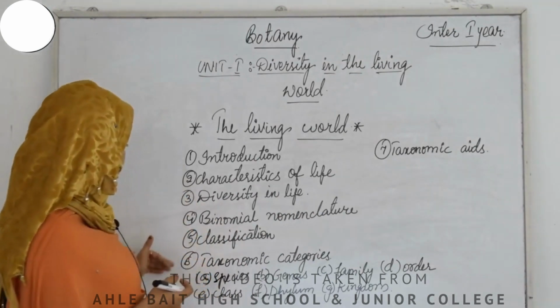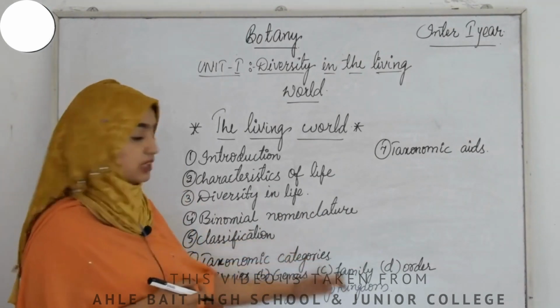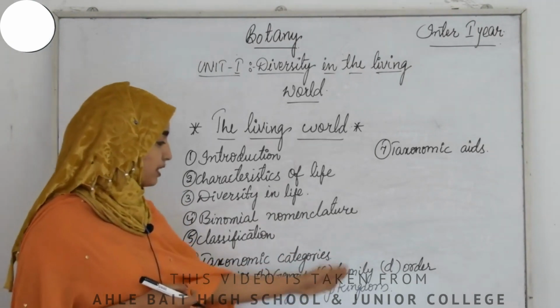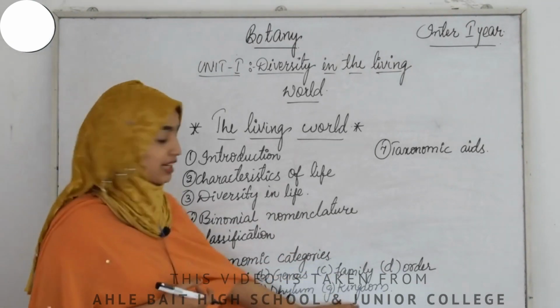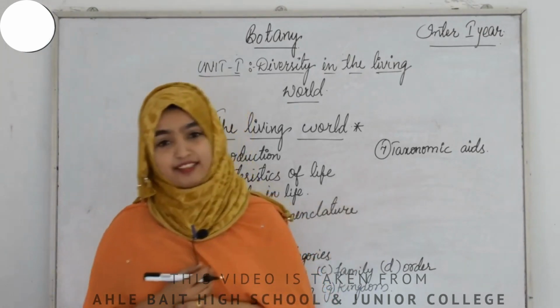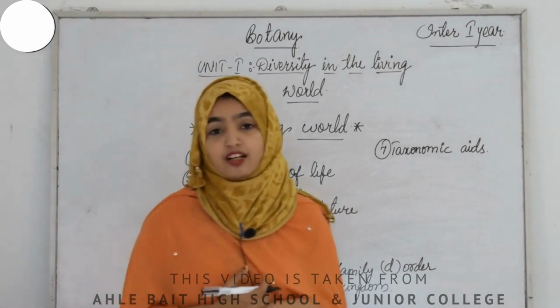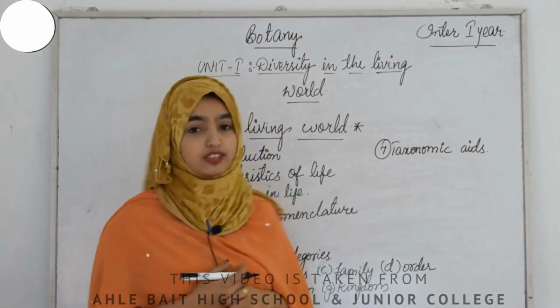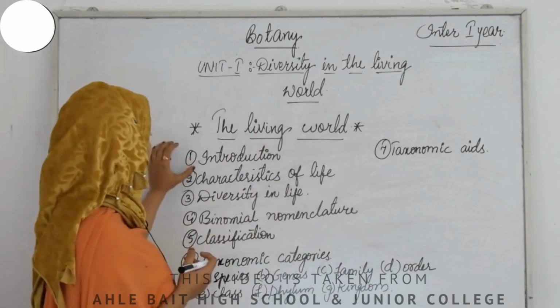And then we will be proceeding towards the taxonomic categories, that will be subdivided into 7 parts, that is species, genus, family, order, class, phylum and kingdom. And the last but not the least thing will be the taxonomic aids. So I hope you all got the clear idea about our introduction part. Now let us proceed towards the first part, that is introduction.